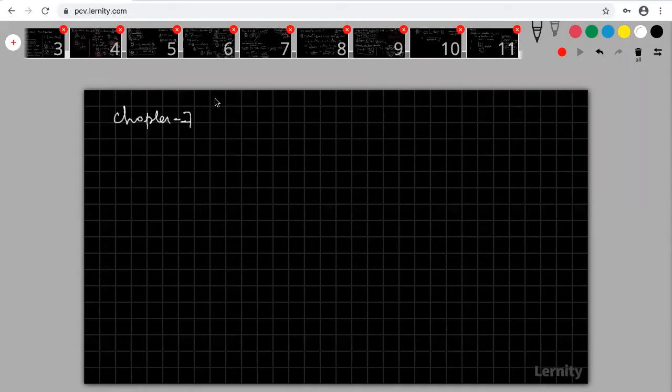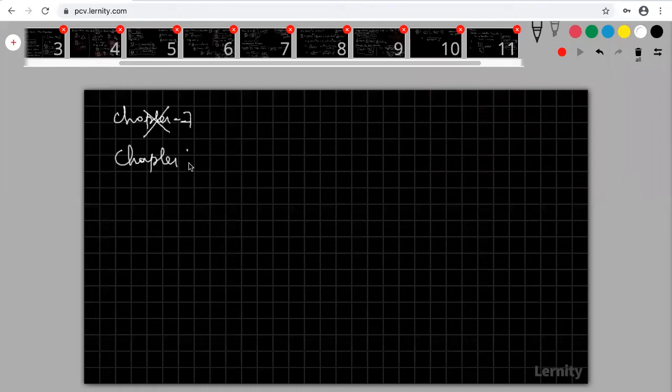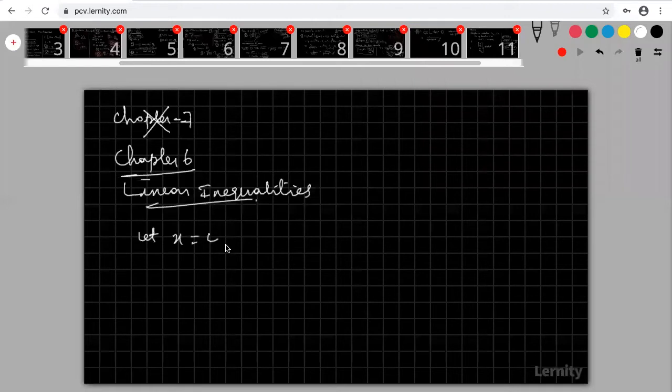Once again, okay, so we will go for chapter 6, linear inequalities. What is linear inequalities? Let's look at that. Let x is equal to 4. This is a linear equation.